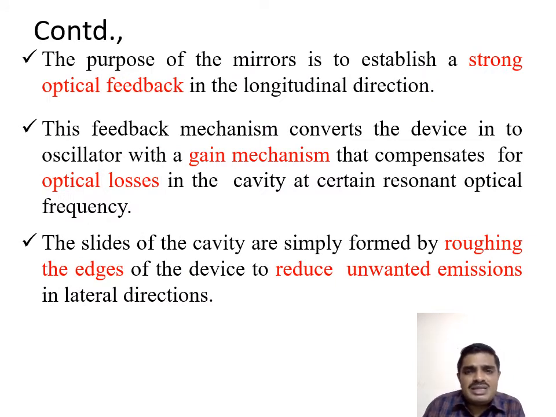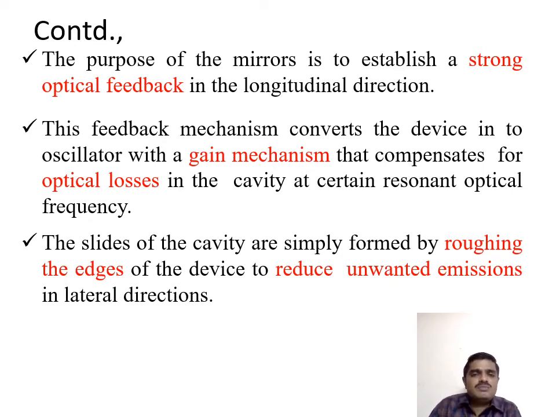The purpose of the mirrors, I mean the parallel mirror facets already seen in the diagram, is to establish strong optical feedback in the longitudinal direction. So the light signal travels in a zigzag path. Why do we go for strong optical feedback mechanisms? This feedback mechanism converts the device into an oscillator, so the feedback mechanism ensures the oscillation process.